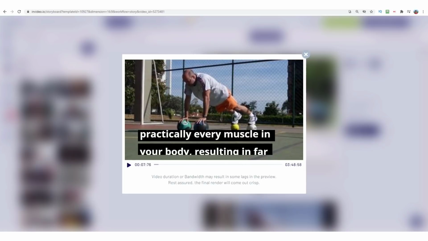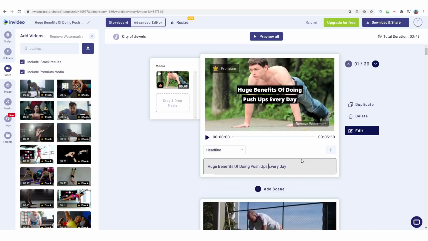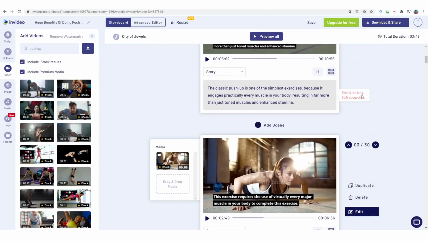All right, like this, you can see that some of the text is just a little bit too long. So you can certainly edit that, just kind of shorten it. So maybe just benefits of doing push-ups. Okay, like this, to make sure we don't lose any of the text. Just make it a bit shorter. Once again here, see it says text is too long, split as suggested.